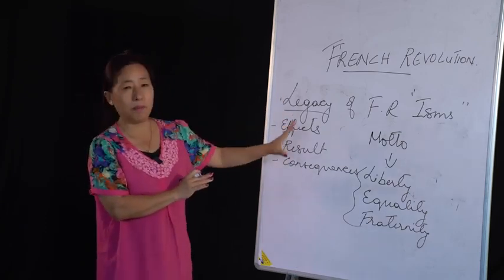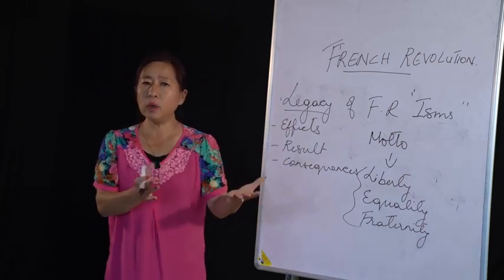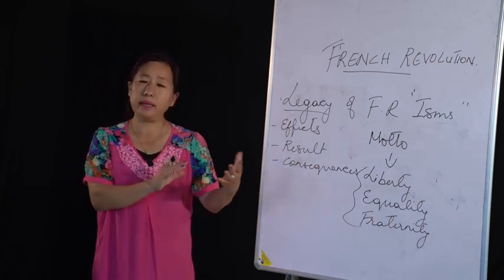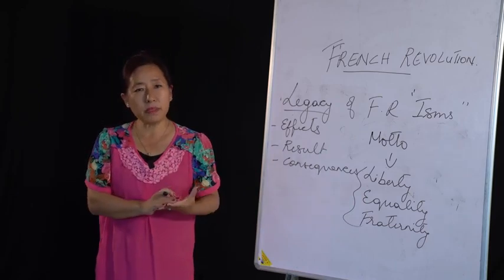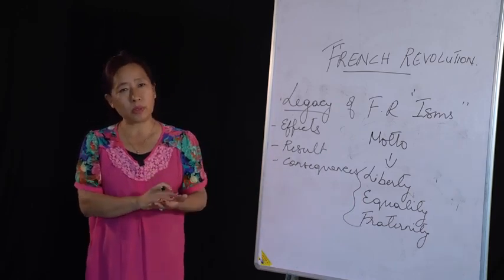Today we have discussed the causes. There also we discussed how the king called a meeting, and in the meeting, the common people's demands were not met, so they decided to walk out in protest.